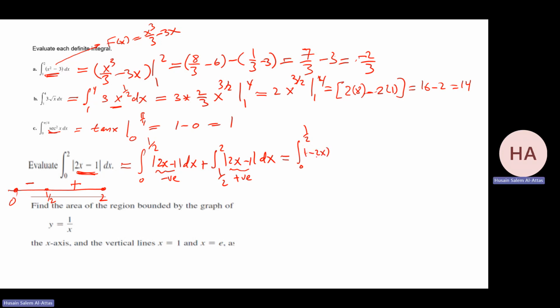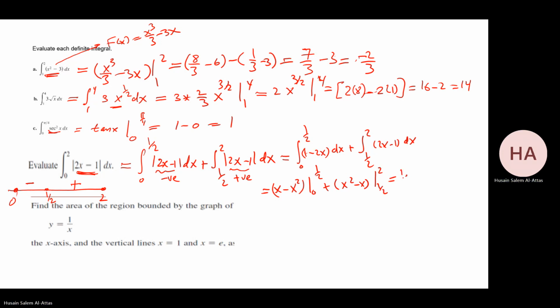Plus the integral from half to 2 as is, 2x minus 1 dx. That will be x minus x squared from 0 to half, plus x squared minus x from half to 2.